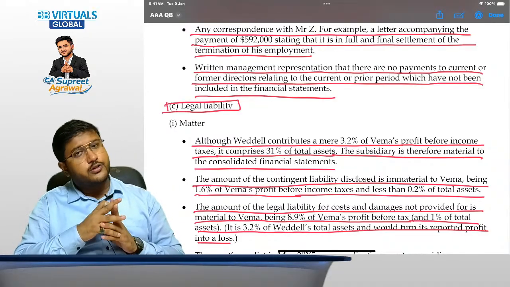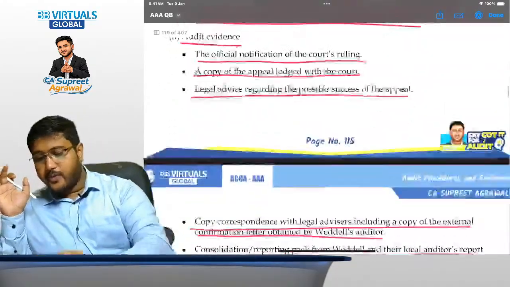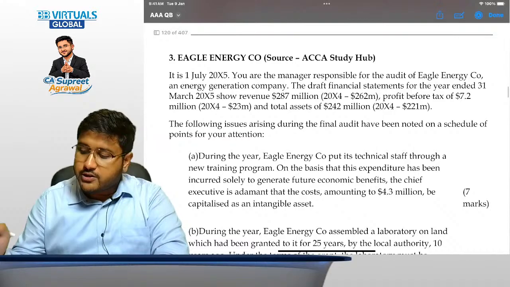How do you draft the audit procedure? You have to follow the same procedure here. No change should be available. Understood? Now, let's jump to question number 3 here.